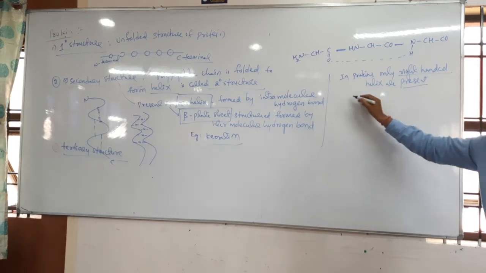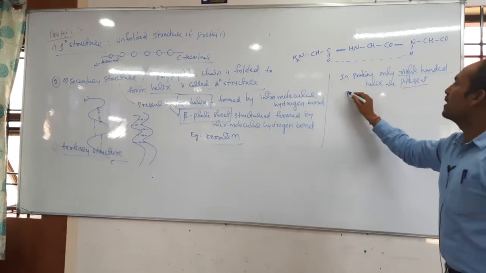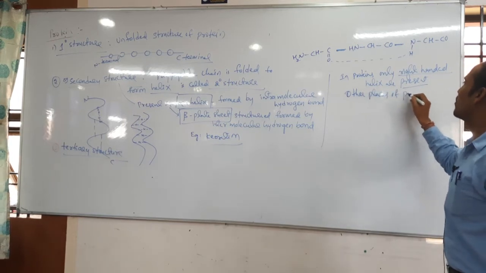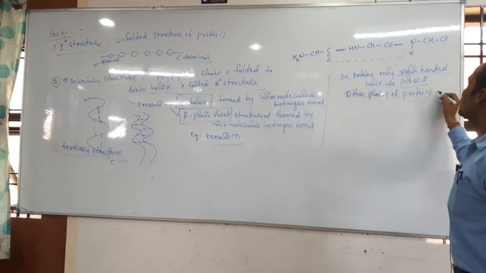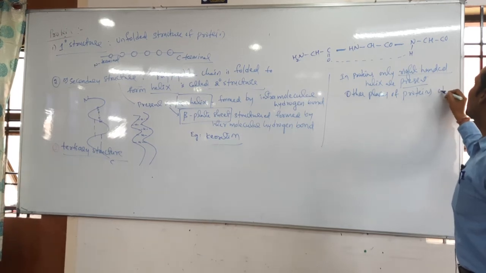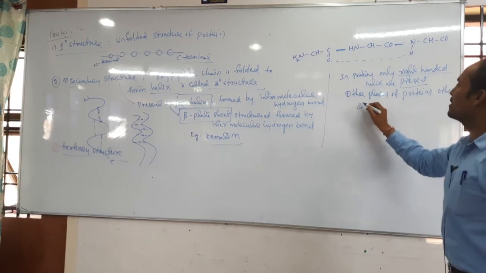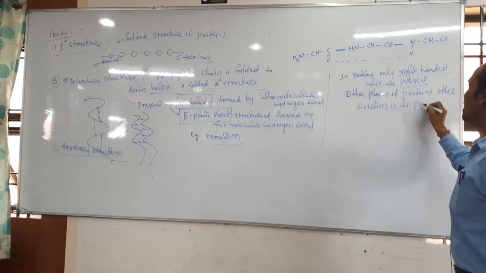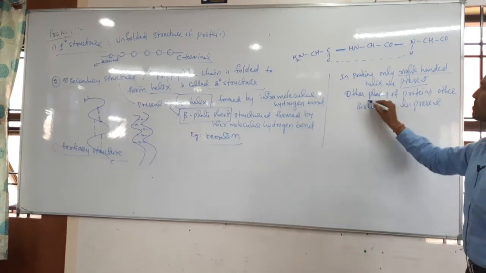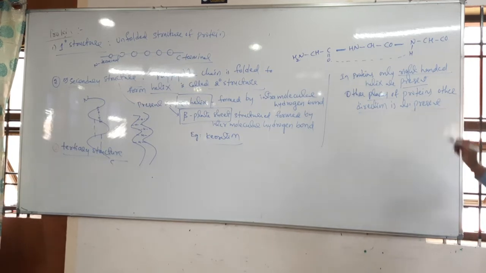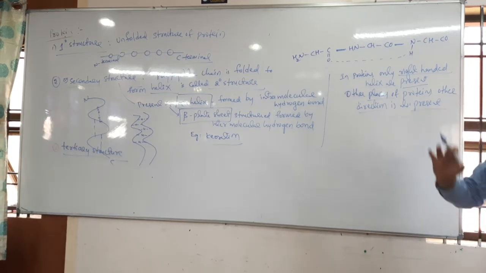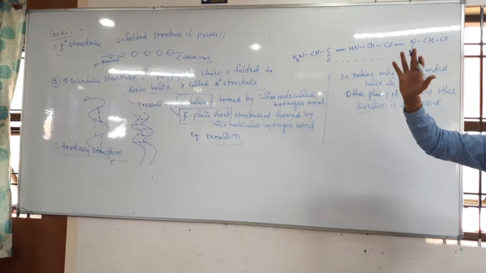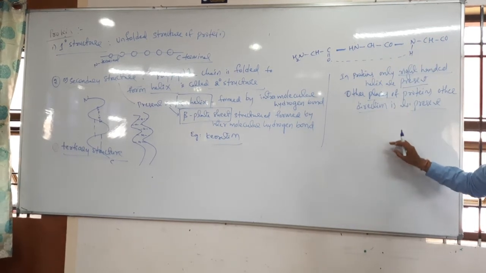But in other places of the protein, the other direction is also present. Majority are right-handed direction in secondary structure, but in some cases it is present